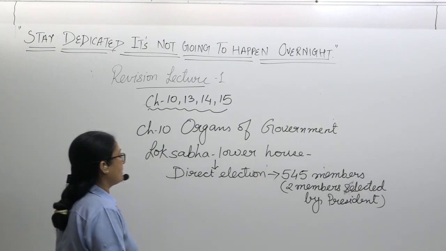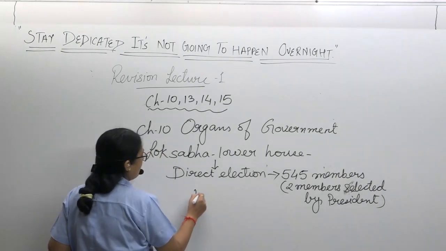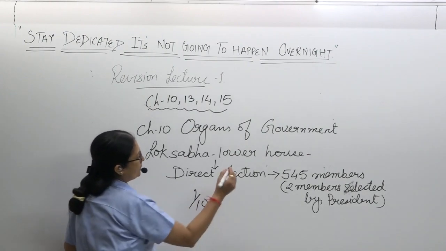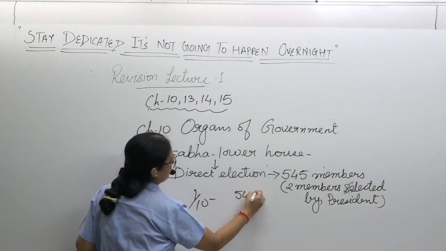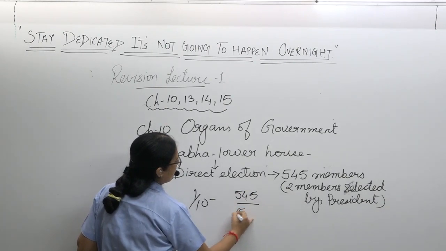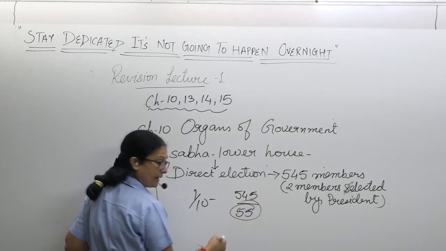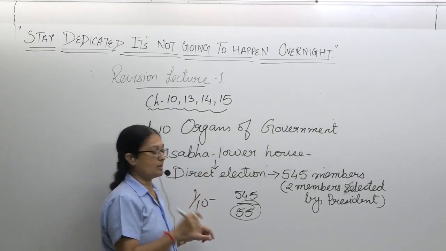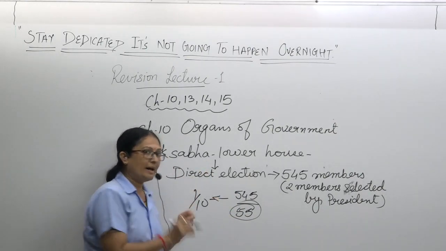राज्य सभा और लोक सभा की मिनिमम quorum क्या है? 1/10. So total number कितने हैं? 545. So minimum कितने members होंगे तो ही काम होगा? 55. 55 members are present in the Lok Sabha, तो आगे काम हो सकता है. The quorum is 1/10.